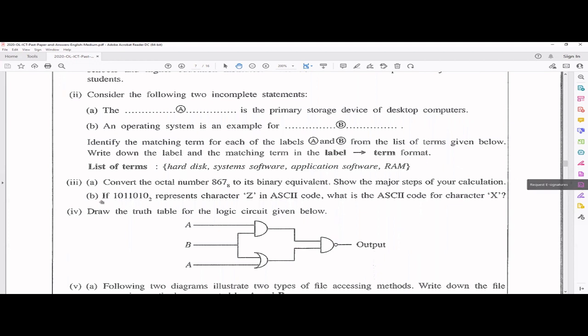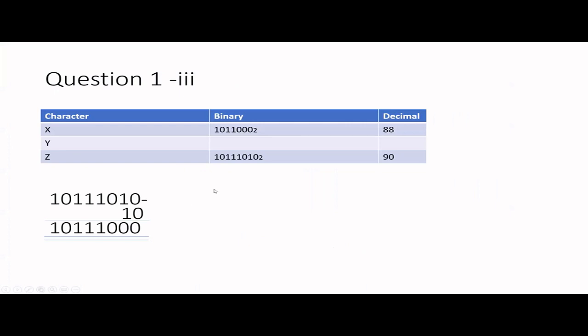Second part of the third question, B part. Here they are telling that this binary number represents the character Z in ASCII, and they're asking for the ASCII code for X. In these kinds of questions, it would be very easy if you go for a presentation like this. It has the character, the binary form, and the decimal form.